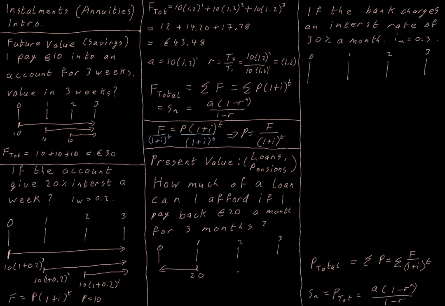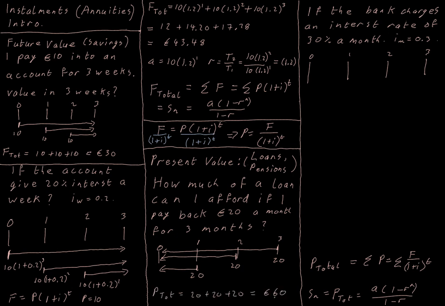And after the second month, I'm going to make a payment back of €20. But it's still worth €20 because there's no interest involved in this question. And after 3 months, I make my final payment, and it's still worth €20. Well, what's the present value of all of those payments? Well, I just add up those €20.